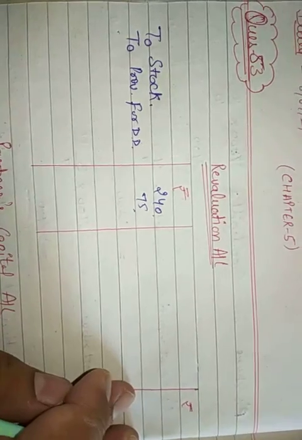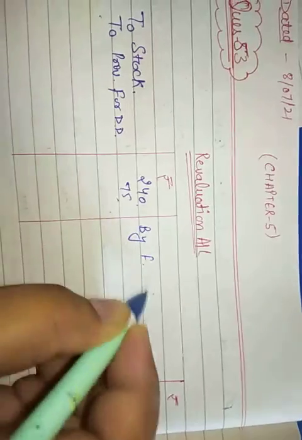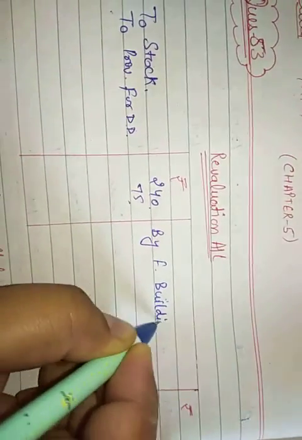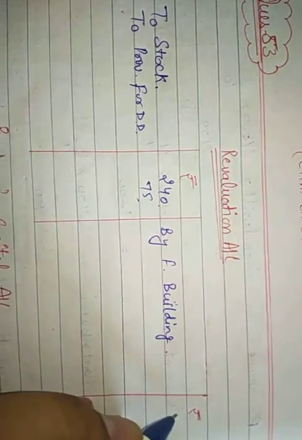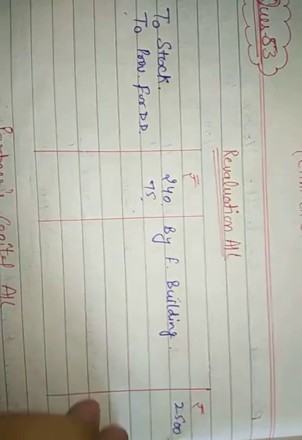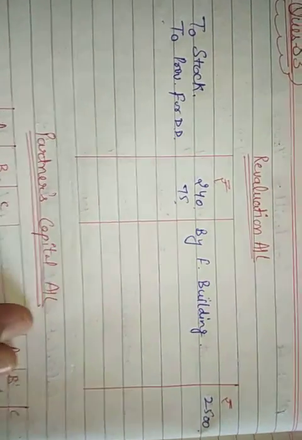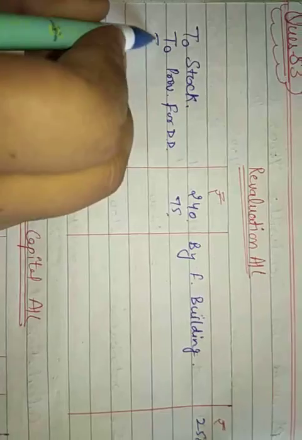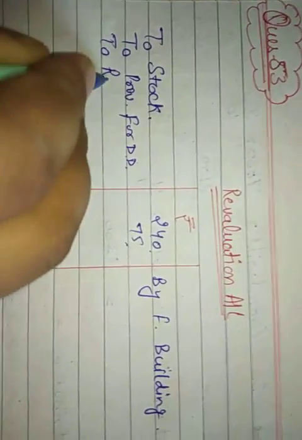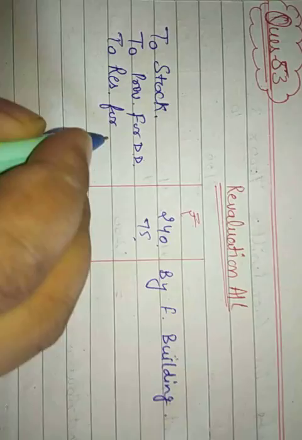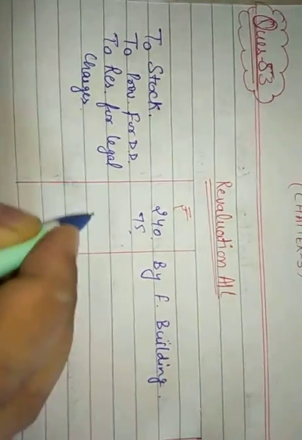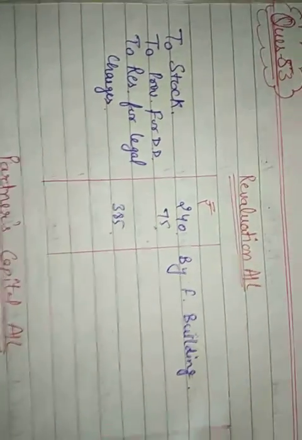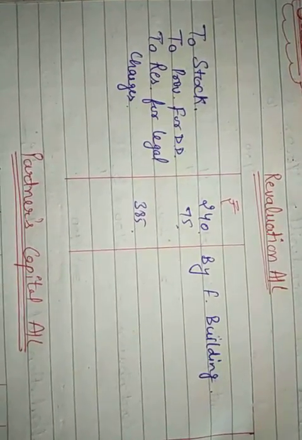Next, I missed the B part. B part says the factory building is to be appreciated by 20%. So it will be written here, by factory building, appreciated by 20%, and the building stands at 12,500. Now the total amounts to 2,500. The D part says reserve for legal charges to be made, that is an unrecorded liability, so it will be written here, to reserve for legal charges. This is 385 rupees. Next is goodwill, that is not shown here, and that's it, everything we have done.